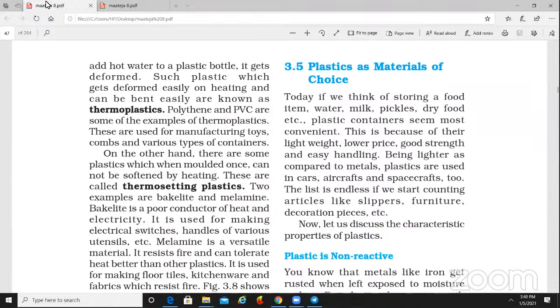So what are the characteristics of synthetic fibers? It is from your reader, page number 35. Synthetic fibers are man-made by using some chemicals. Synthetic fibers are produced. So what do you mean by petrochemical?